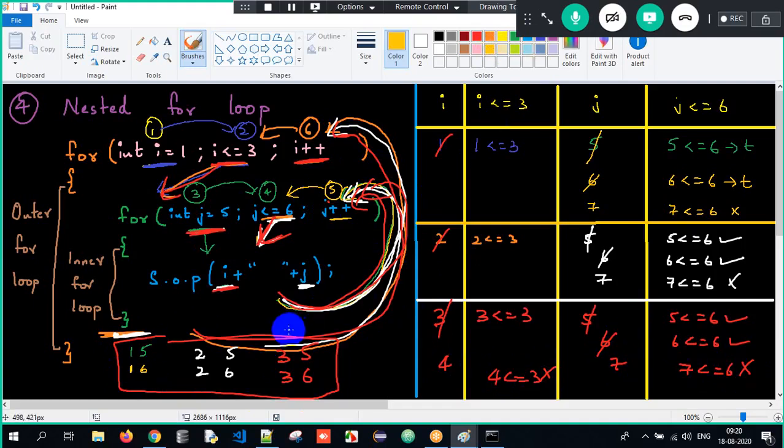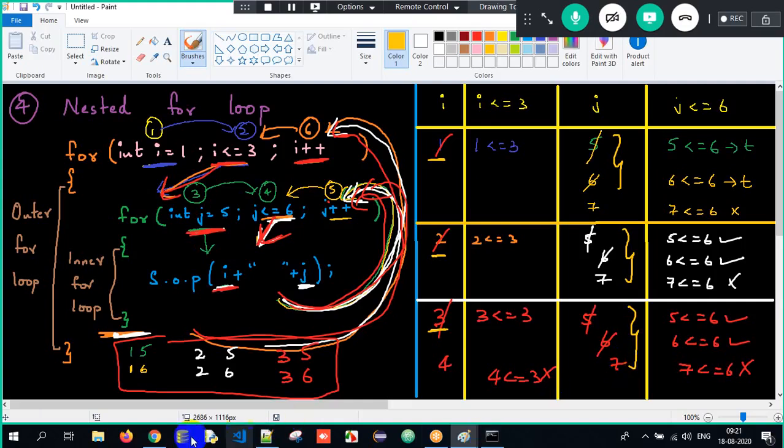So in simple terms here, for one value of i, all the values of j will get executed. For one outer value, all the values of the inner loop will get executed. So this is the basic funda behind a nested for loop here. One loop is present within another loop. This is all about the entire data here. Clear? I hope you got the basic idea about the nested for loop here, right?